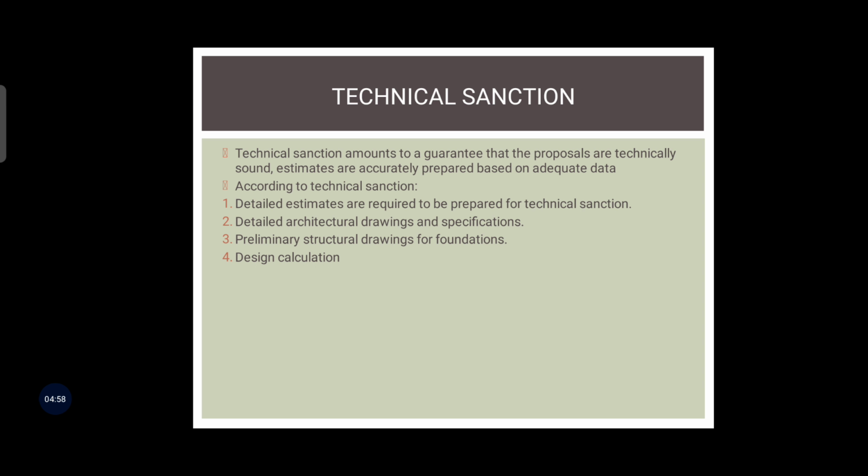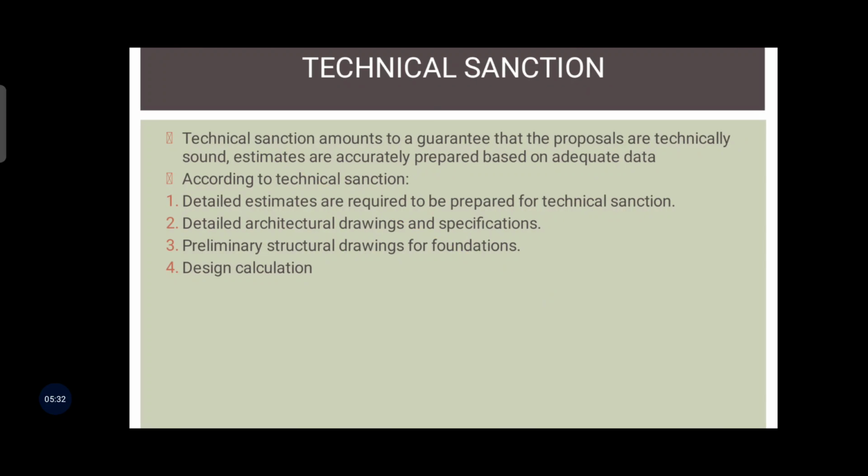technical sanction. So what do we sanction? We sanction the detailed estimate, the drawings which you are doing, then the design calculation, your estimation, rates, and cost of the work. Who sanctions? That competent authority of the engineering department. And in case of original work, the countersignature of the local head of the department should be obtained in the plan and estimate before the technical sanction is recorded by the engineering department.